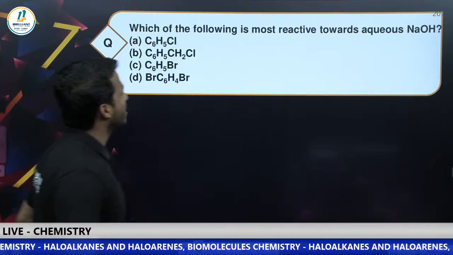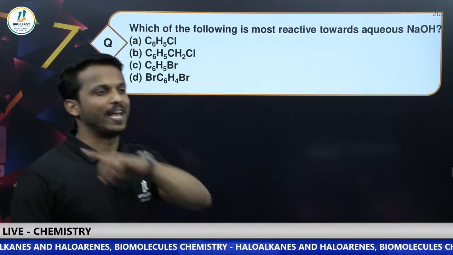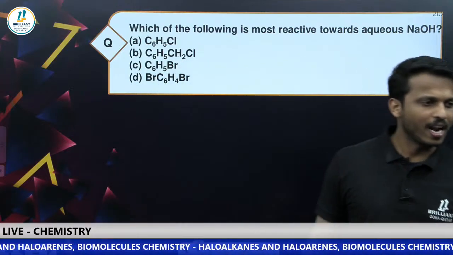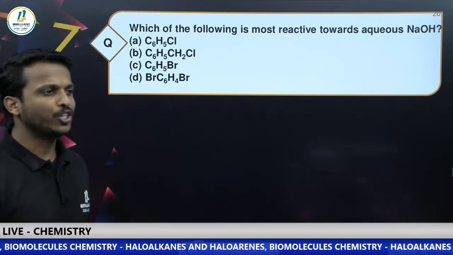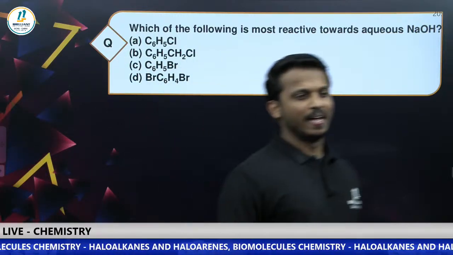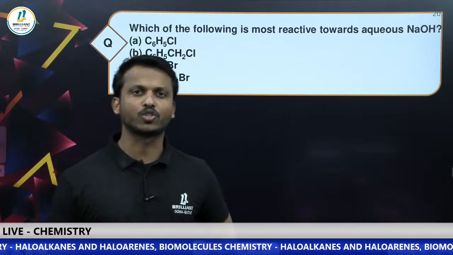Very good. Next question. Which of the following is most reactive toward aqueous NaOH? What does this actually mean?